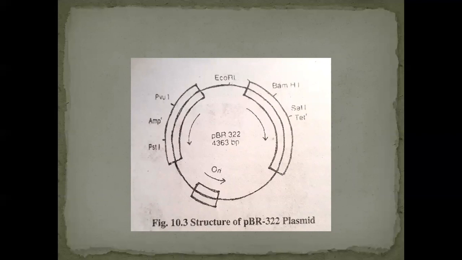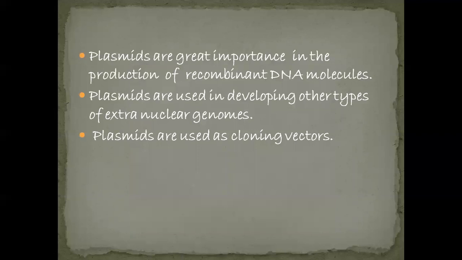So this is the structure of the plasmid, and when we look at the uses of plasmids, they are of great importance in the production of recombinant DNA molecules. In recombinant technology, we use these plasmids as vectors, and they are also used in developing extranuclear genomes, or gene carriers, by inserting genes of importance in biotechnology.